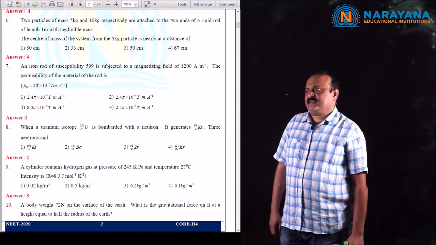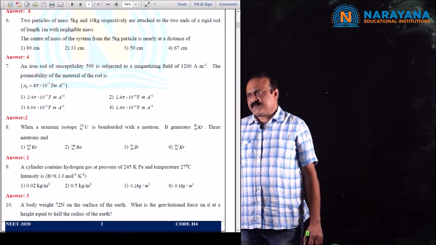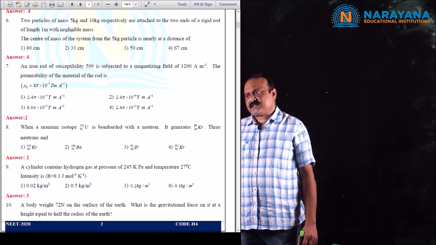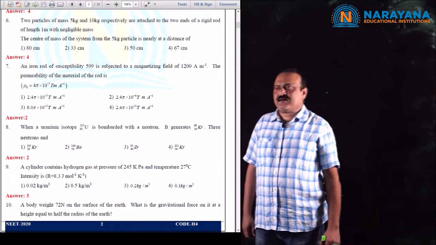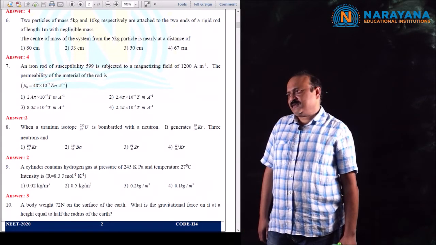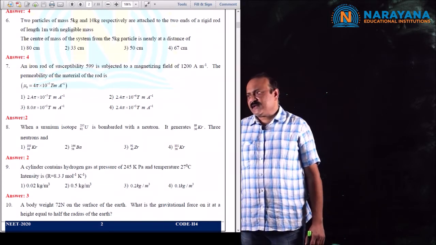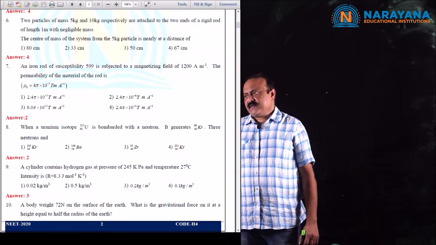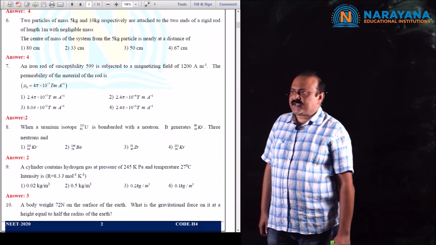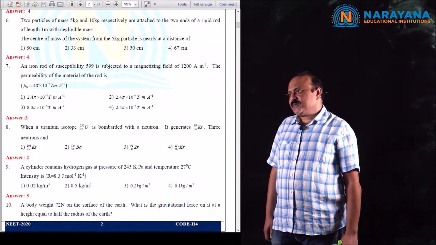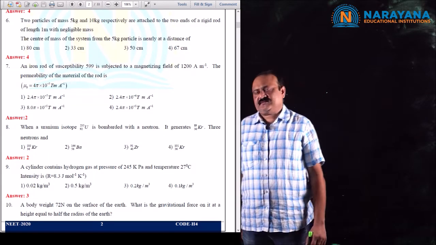Question number 7. An iron rod of susceptibility 599 is subjected to a magnetizing field of 1200 ampere per meter. The permeability of the material of the rod is to be found, given that mu naught is equal to 4 pi into 10 to the power of minus 7 Tesla meter per ampere.